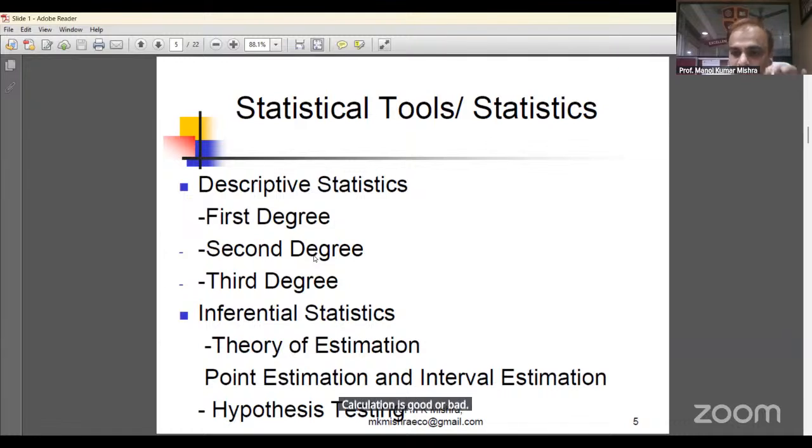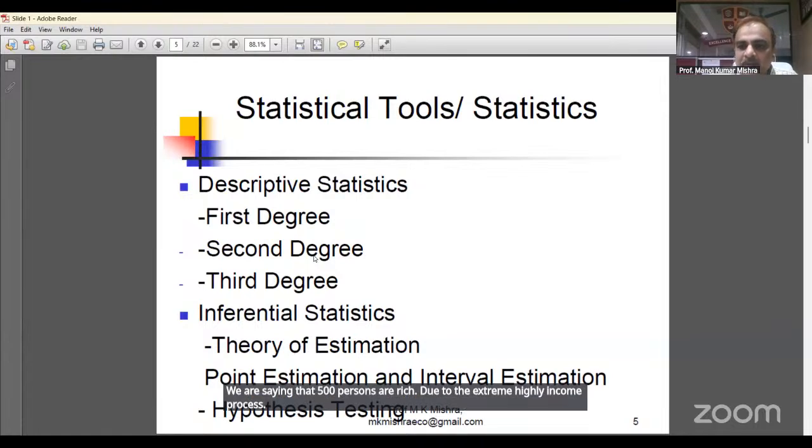Due to one person's very high income, we are saying that 500 persons are rich, while the other persons' incomes are 10,000, 20,000, 50,000. They are not rich, but we are saying that they are rich because due to one person's high income, the average income is very high. So what should we do?